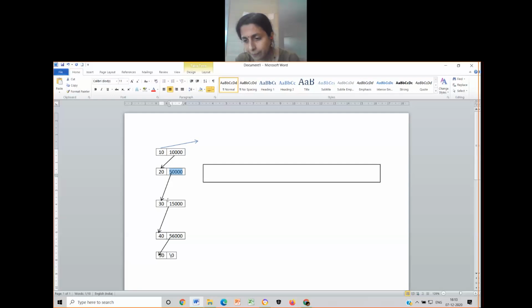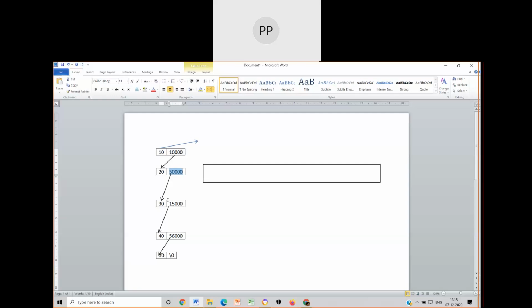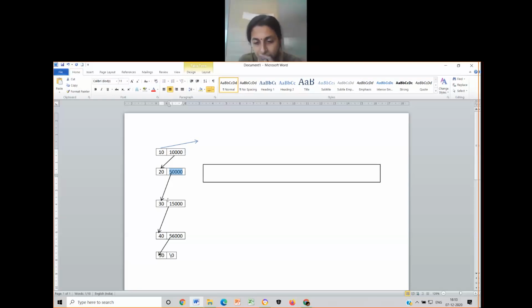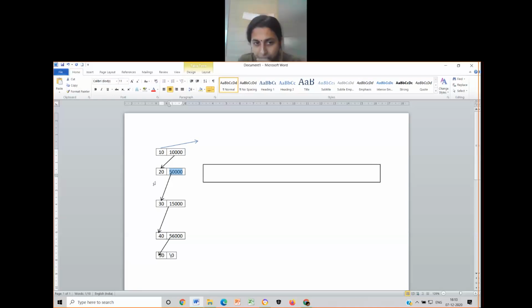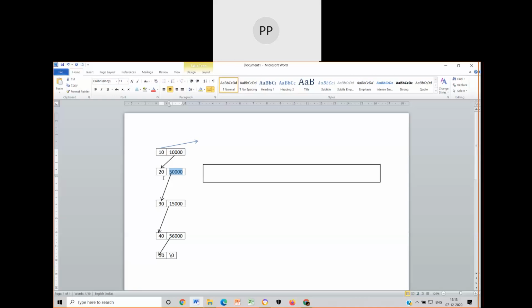Ma'am, the question is, if we are declaring current equal to link of current. So link of current is telling what? It is merely an address. Ma'am, it is the address. You are saying it is 20, ma'am, but it has to be stored 50,000. Yes, it is 50,000 only. Current arrow link is what?